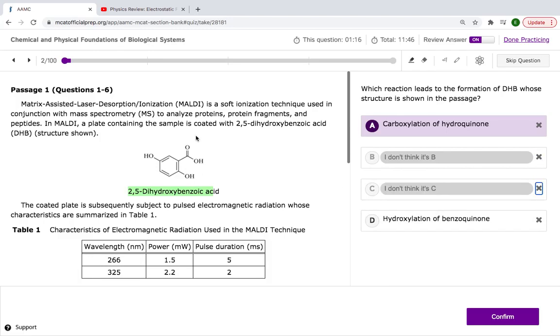Hydroxylation of benzoquinone. Hydroxylation, I'm pretty sure that means just adding hydroxyl groups. So benzoquinone is just the carbonyl groups here.